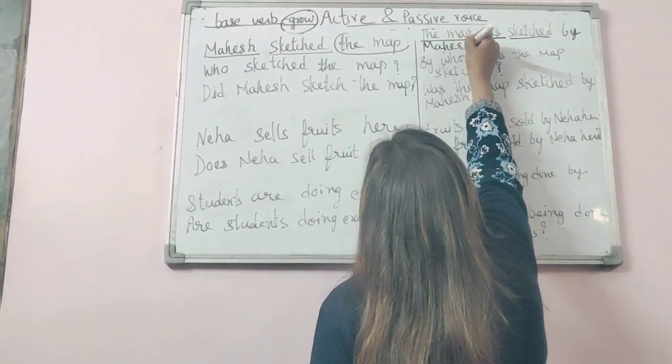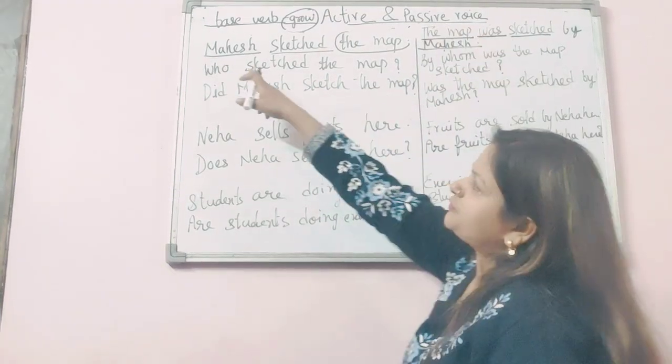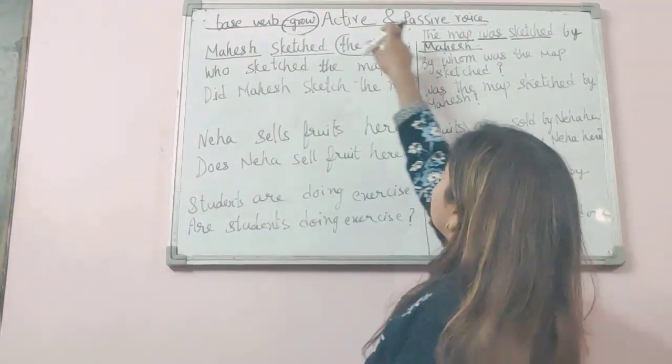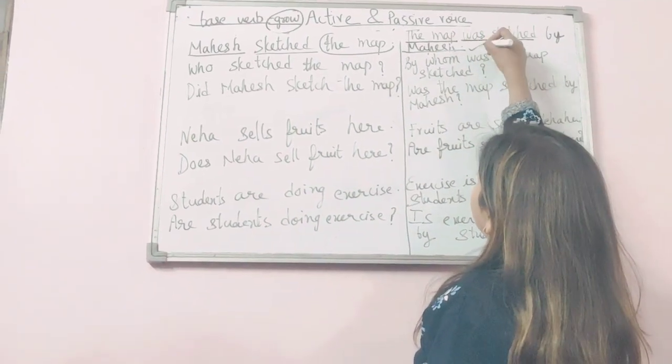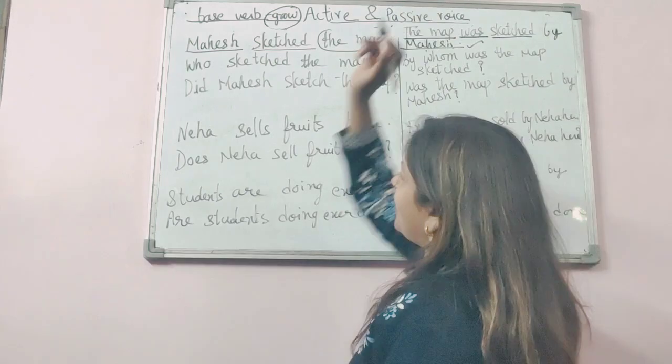Okay, so here Mahesh, which was our subject in active voice, has become our object in passive voice. Okay, so it is a correct form in passive voice. The map was sketched by Mahesh.